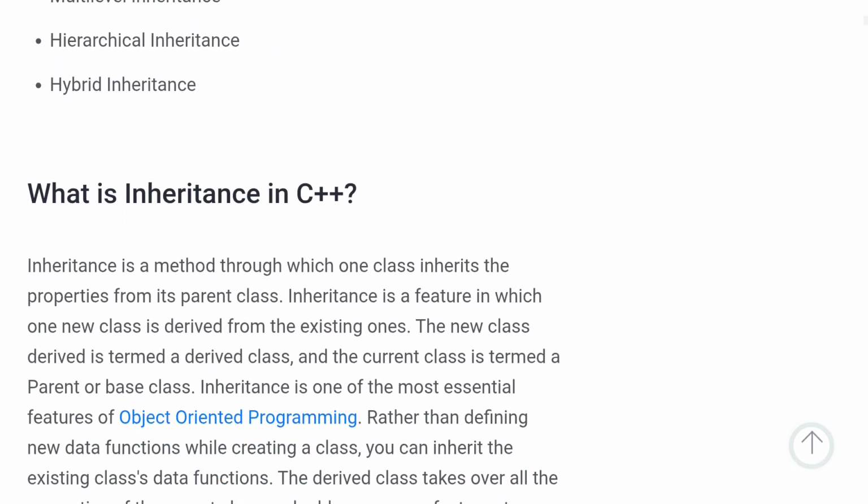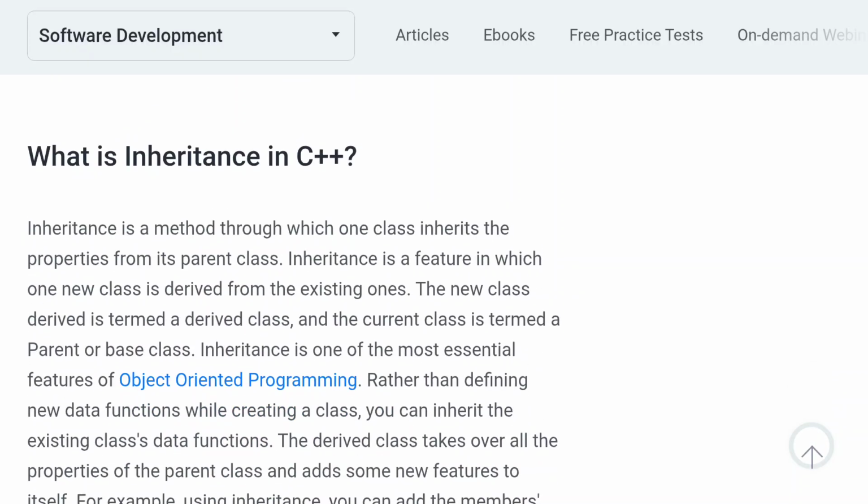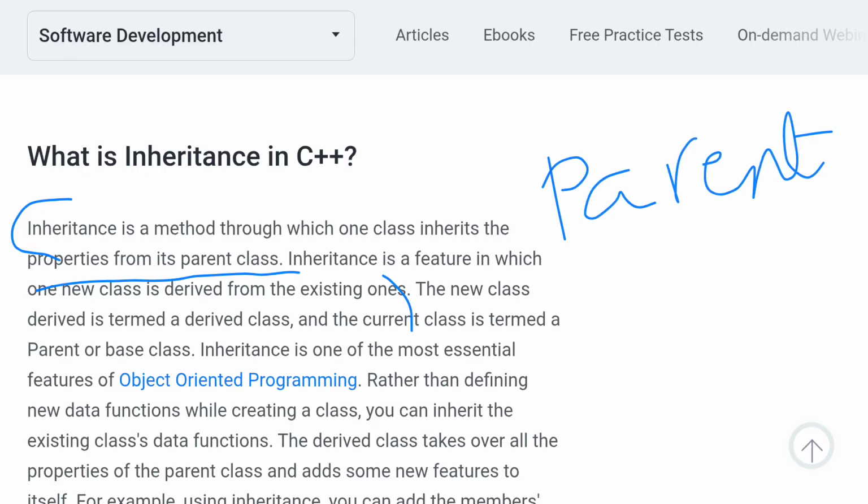Let me explain the main definition of inheritance. Inheritance is a method where we inherit the properties from its parent class. This inheritance is one of the object-oriented features. Here we have two categories: one is the parent, another one is the child, right?